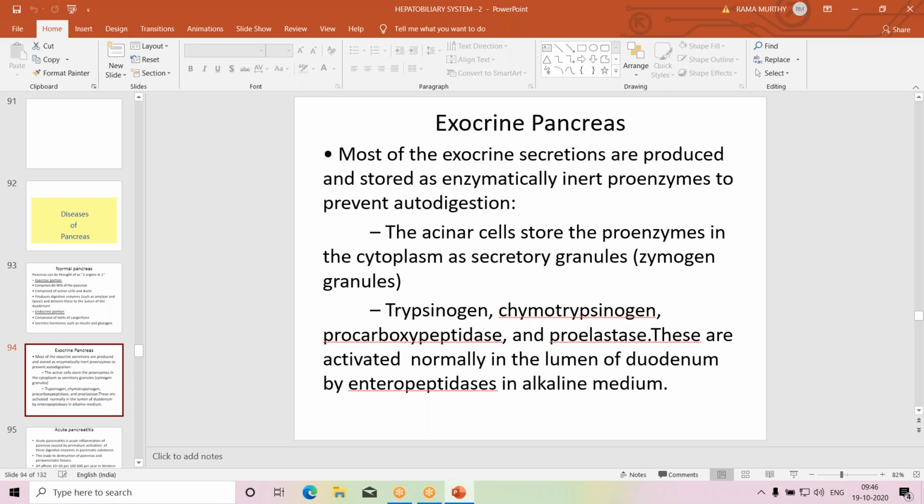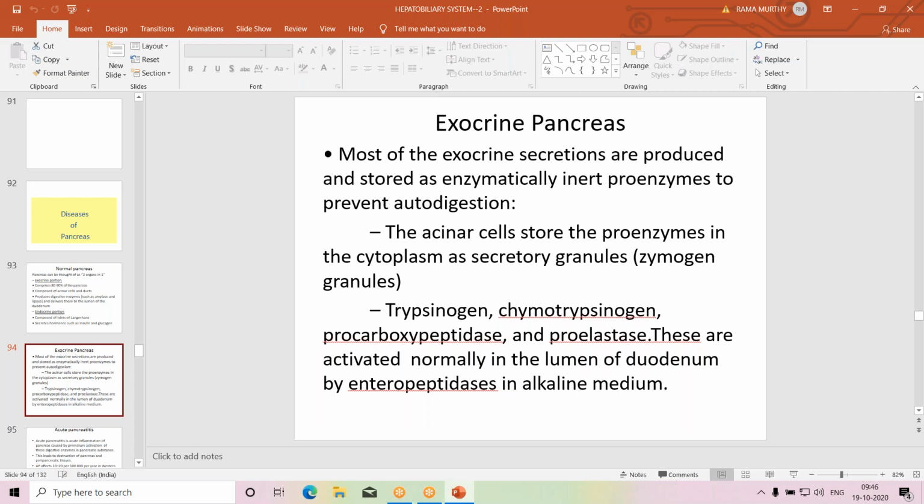Ampulla of Vater. So the bile is an alkaline medium. In the alkaline medium provided in the lumen of the duodenum, the enteropeptidases act. These enzymes are produced by duodenal mucosal cells, and they act on proenzymes and activate the enzymes. Proenzymes are converted into active enzymes: trypsin, chymotrypsin, elastase. These enzymes digest foodstuffs.